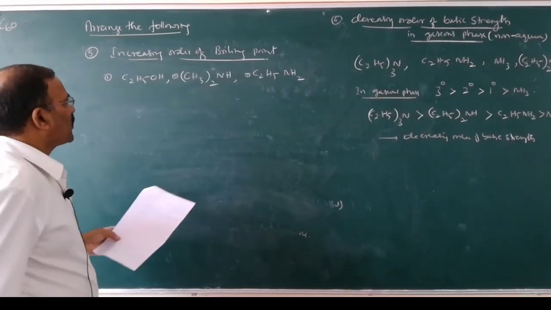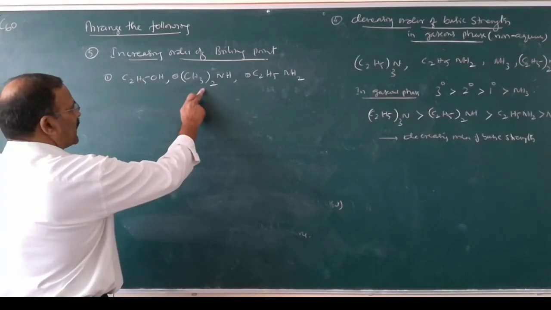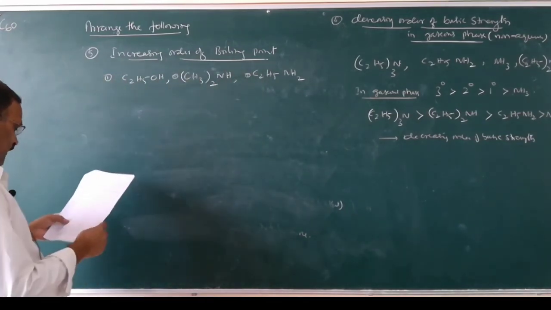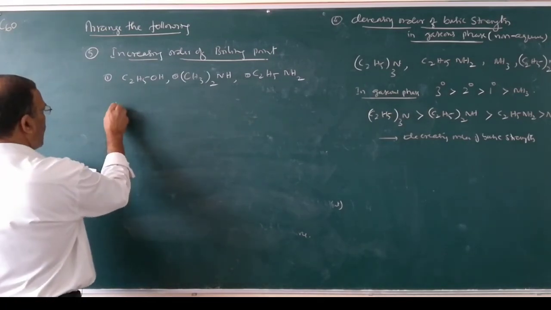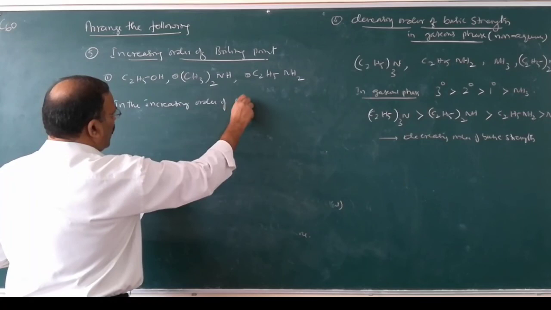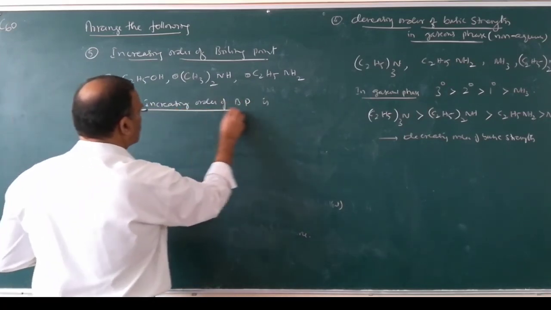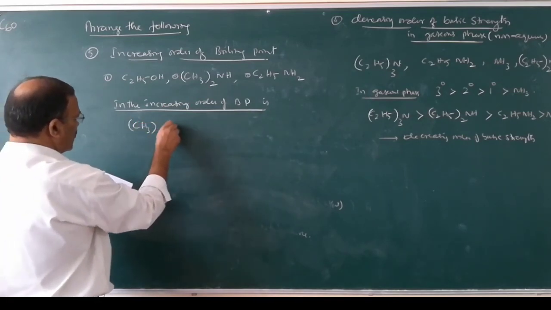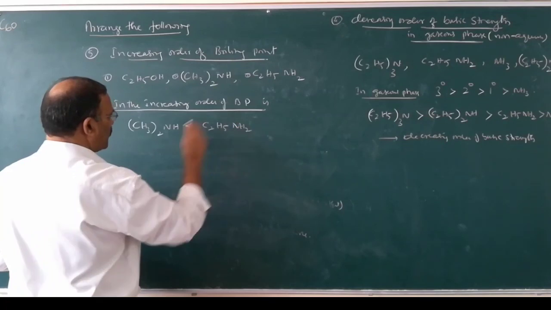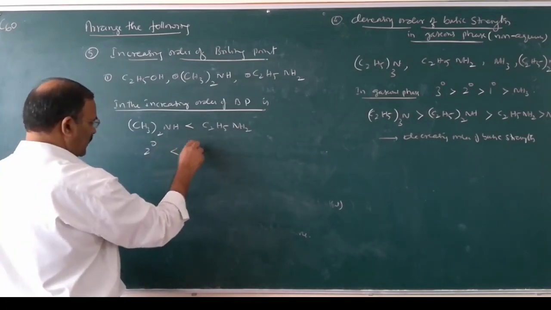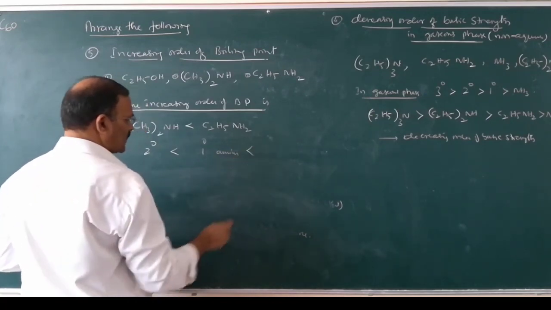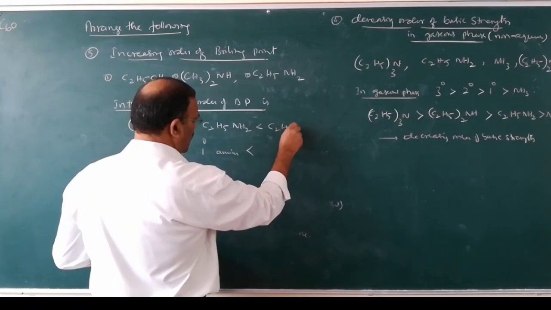So in the increasing order of boiling point, secondary amine has the least boiling point. (CH3)2NH has less boiling point than C2H5NH2, the primary amine, which has less boiling point than alcohol, C2H5OH.